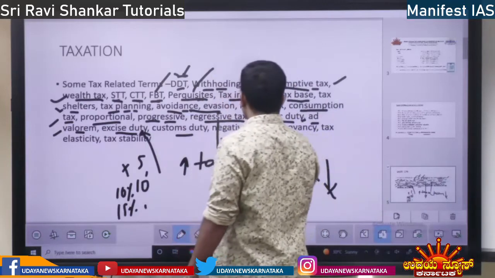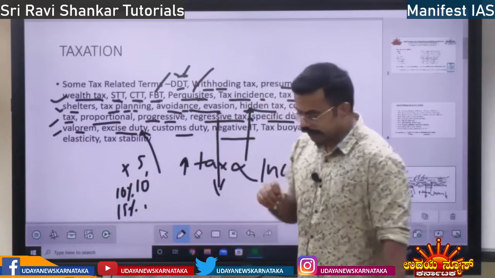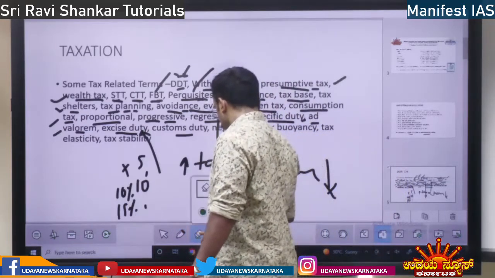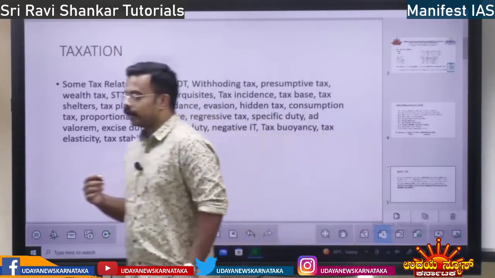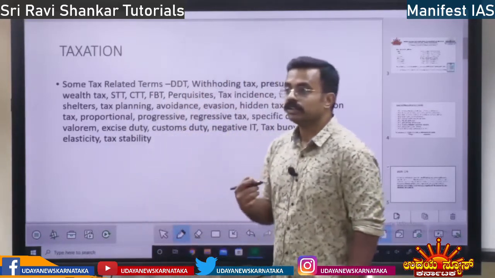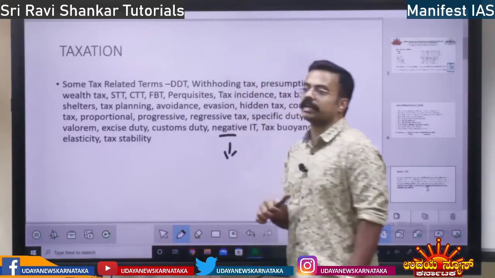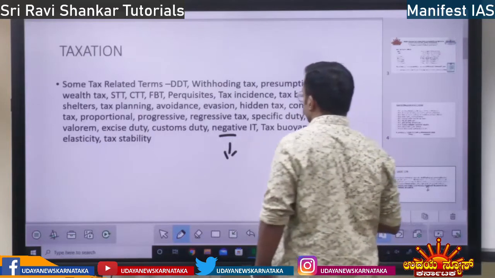Next you have negative IT, negative income tax. What is negative income tax? Negative income tax means you are not paying the tax, you are getting the concessions. So instead of paying a tax, you are getting concessions, that is negative income tax. There is no tax being paid by you, that is negative income tax.